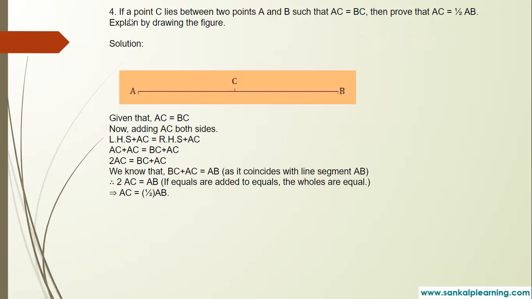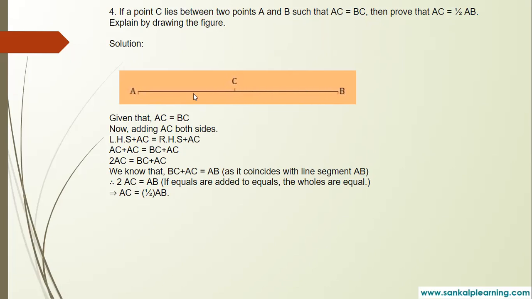Okay, children, next question. If a point C lies between two points A and B, here we have A and B, two points, so C lies between A and B, and AC is equal to BC. AC is equal to CB.